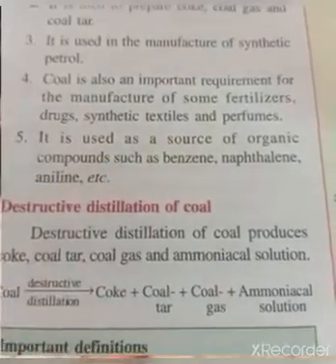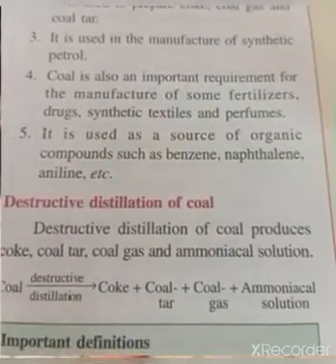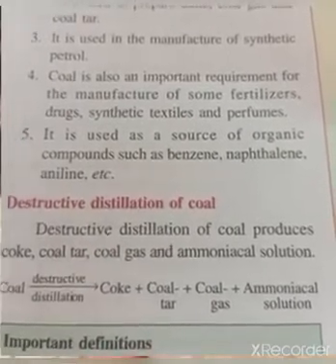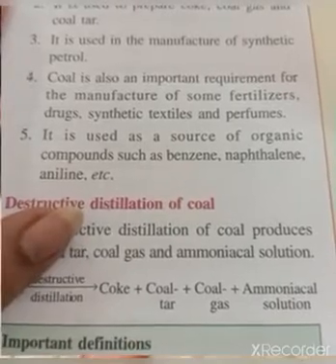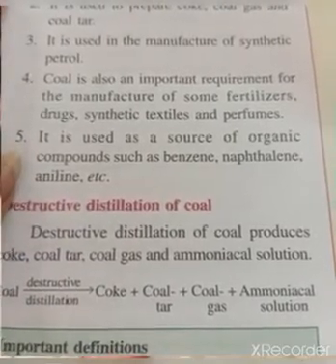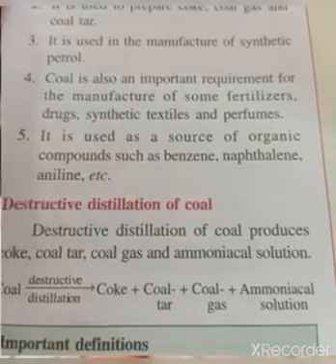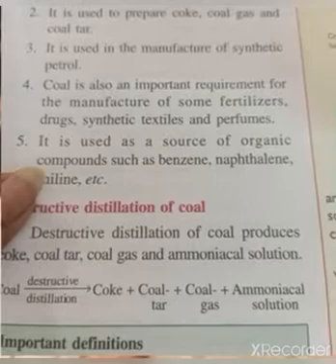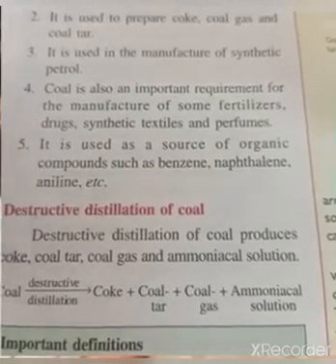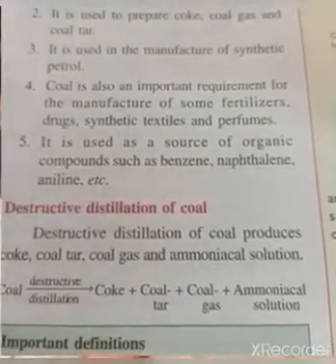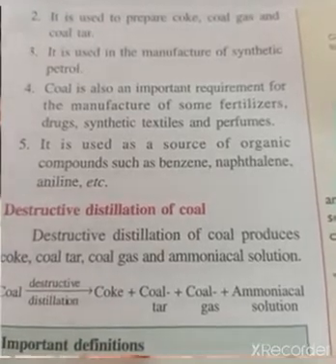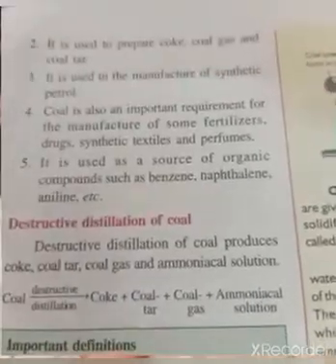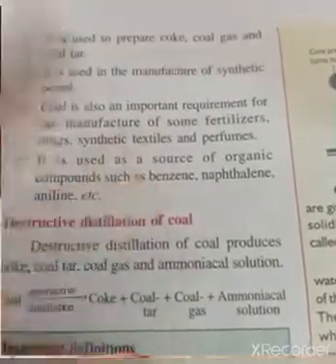Charcoal black, you use it in face washes and all, right? Right now these days you are getting charcoal. So charcoal is a form of coal only. Then it is used as a source of organic compounds like benzene, naphthalene and aniline. The structures of these compounds I'll let you know in my next video. So coal is a rich source of carbon. Benzene, naphthalene, aniline, all these cyclic compounds contain carbon in them.